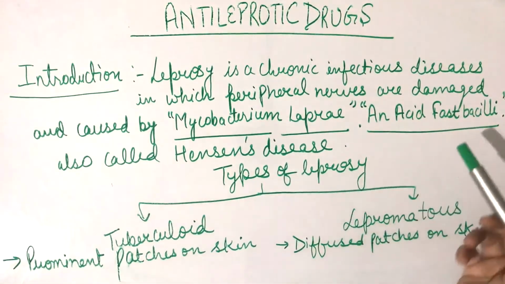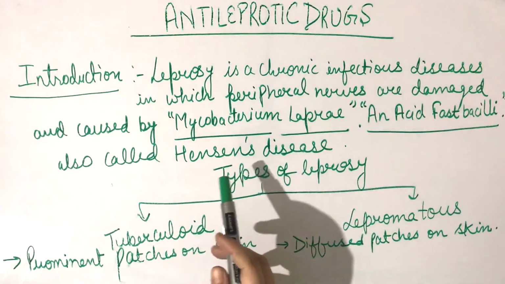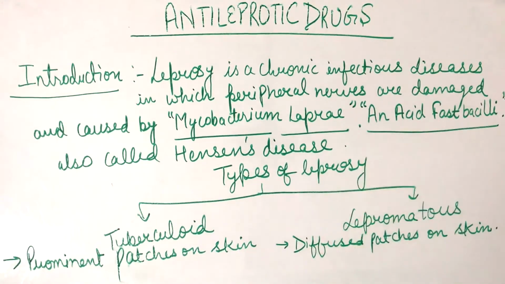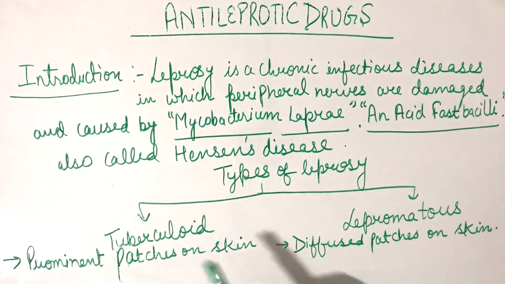Leprosy is a chronic infectious disease in which peripheral nerves are damaged, and this occurs due to Mycobacterium leprae, the bacteria which is responsible for leprosy, an acid-fast bacilli. It is also called Hansen's disease.